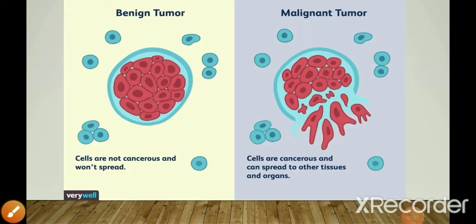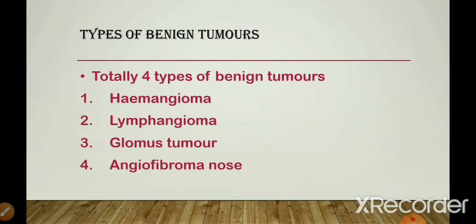So this is a pictorial representation of what I just told you, where in benign tumors the cells are not cancerous, and hence they do not spread and they are just located at a single particular point. Whereas malignant tumors, which are cancerous, spread to other tissues and organs as well. That is why they are more dangerous than benign tumors.